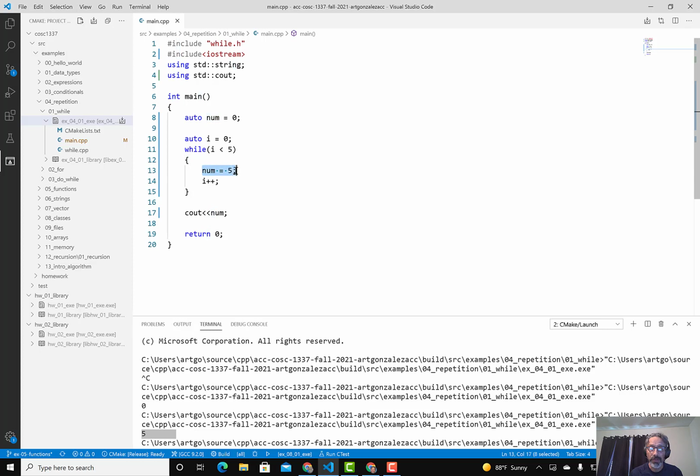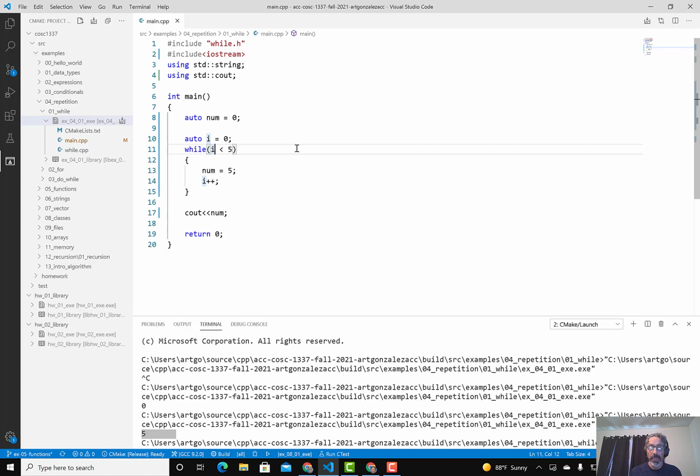Thus, when we say num equals 5, it's using this one right here. So please make sure you understand that. Okay, so that's variable scope. The same thing holds for for loops, if blocks, and while blocks. If you understand this and you get this type of question in the exam, then you should know how to answer it.